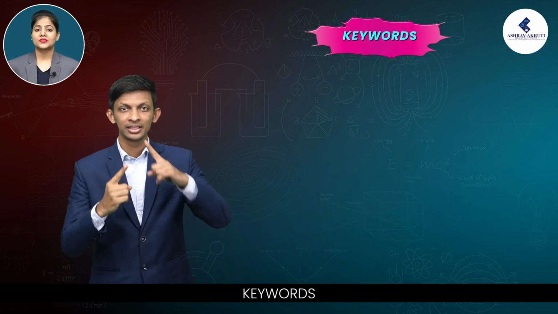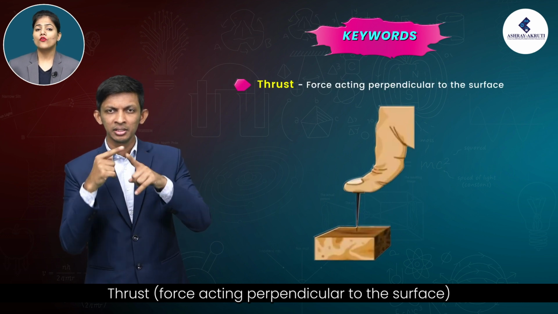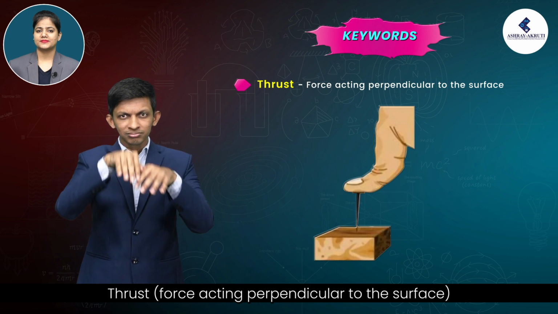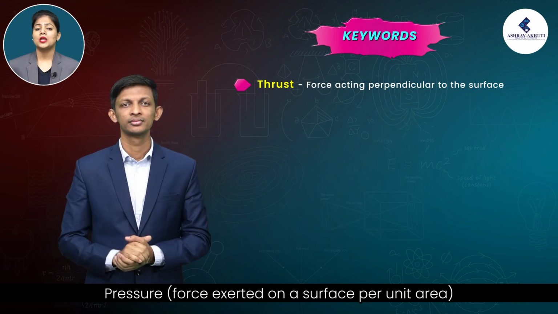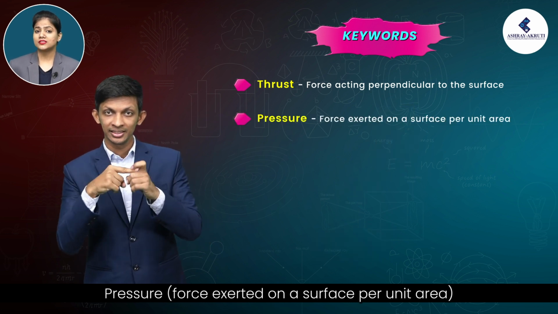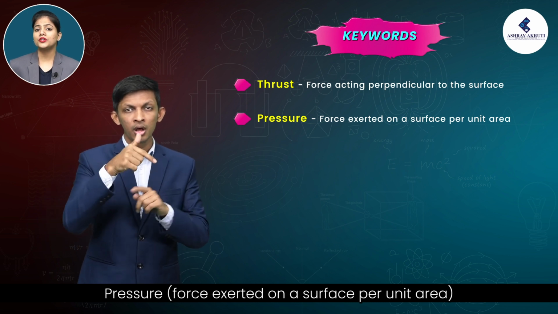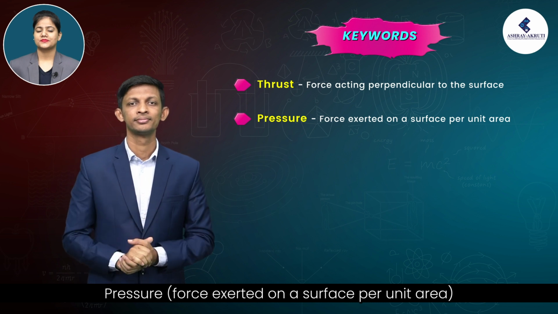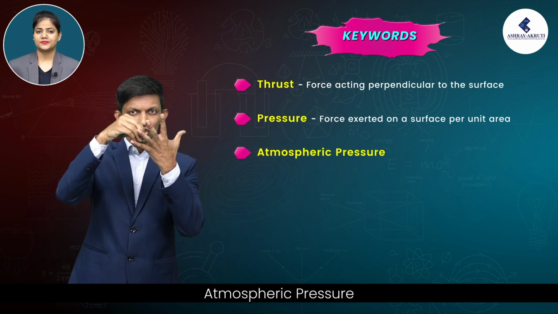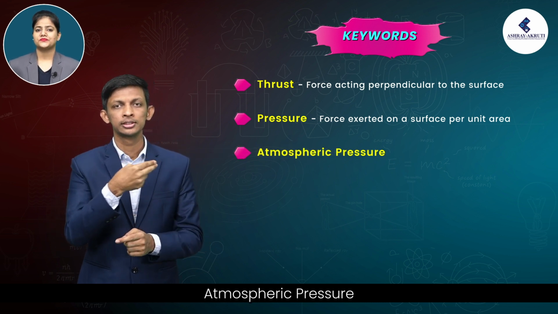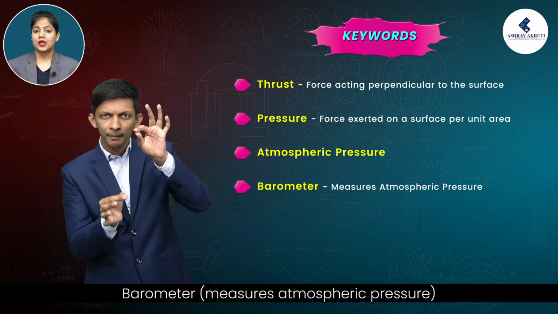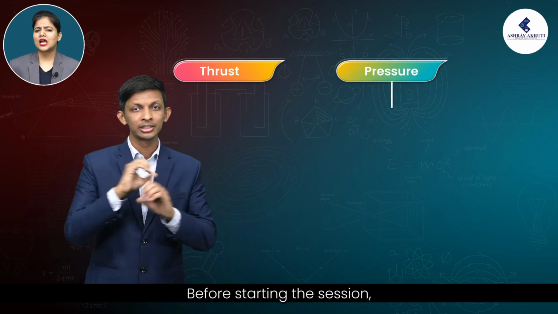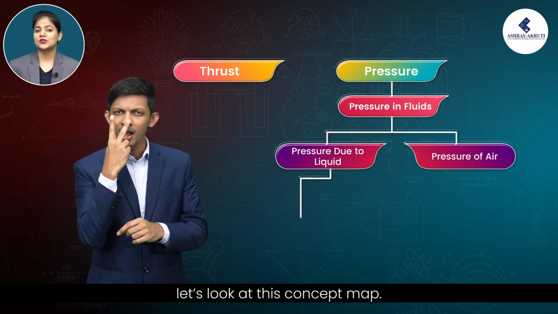Keywords: thrust, force acting perpendicular to the surface. Pressure, force exerted on a surface per unit area. Atmospheric pressure. Barometer measures atmospheric pressure. Before starting this session, let's look at this concept map.